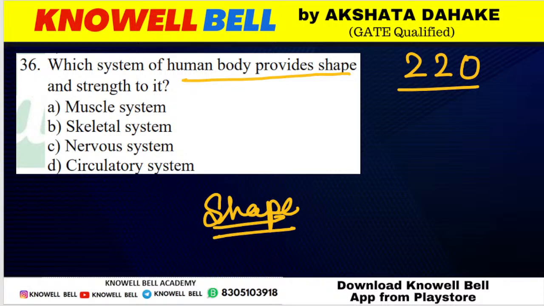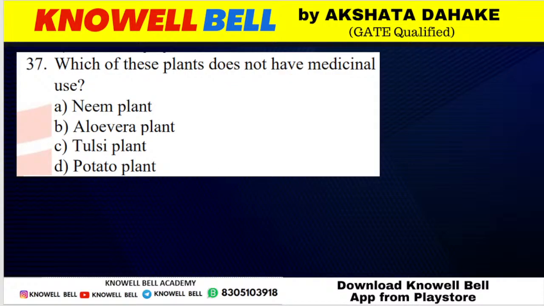Nervous system क्यों होगा बेटा? Nervous system is not right, Kavya. B is correct. Ayush, Abhijit, Ragini. Okay. Skeletal system is responsible for providing the shape and strength to the body, making option B the correct answer.